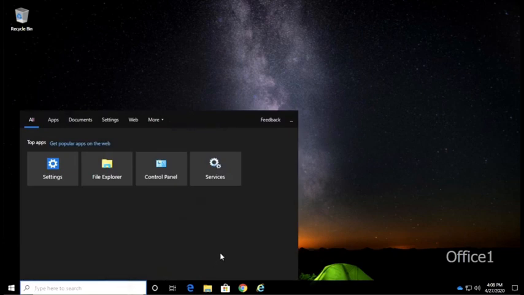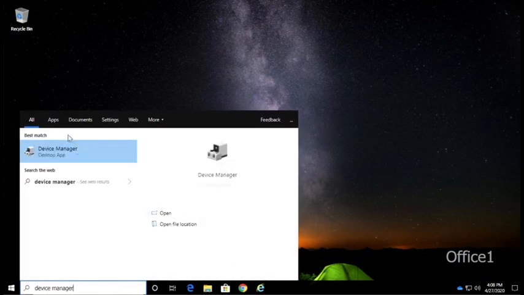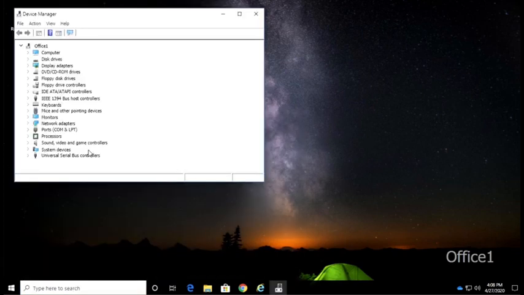Search for Device Manager, then click it when it appears. This is where we can monitor, update, and manage all the hardware devices on our computer. To start, let's disable the old adapter.